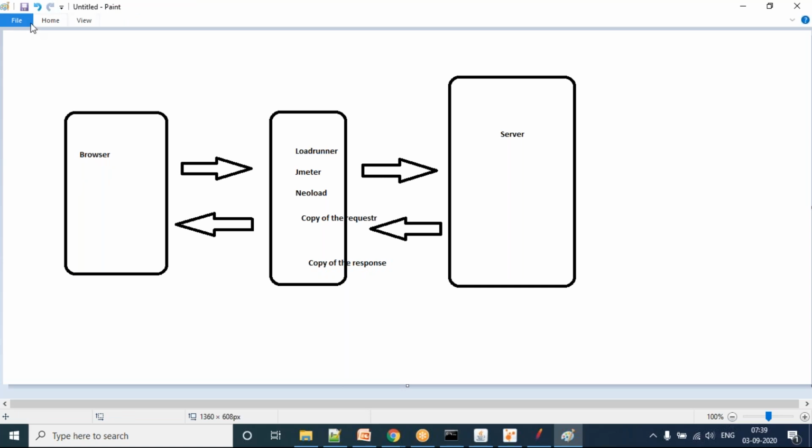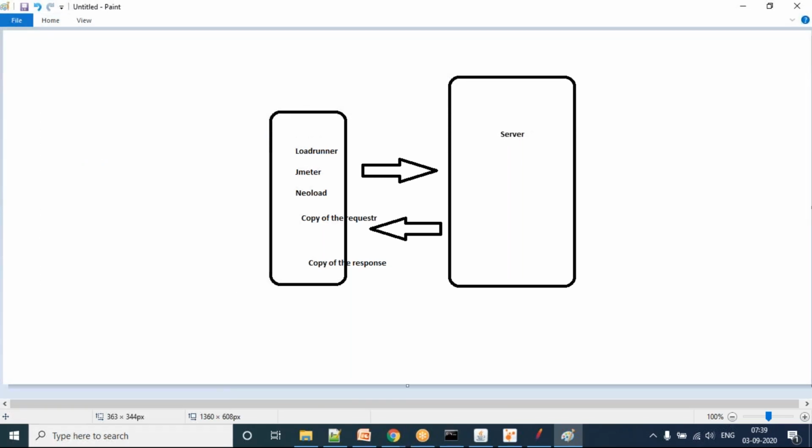During the replay, this entire layer is not there. Only the tool is there, and it has the recorded request. It gives that request to the server. The server will process it and give back the response. The tool has the copy of the recorded response, so it will compare the recorded response with the replayed response, and if it is the same, it will say pass. If it is different, it will say fail. This is how all the performance testing tools in the industry work.